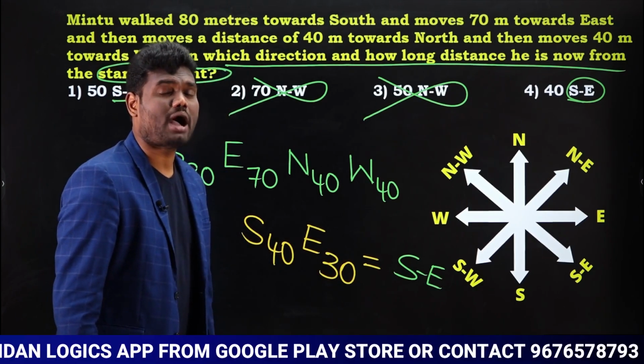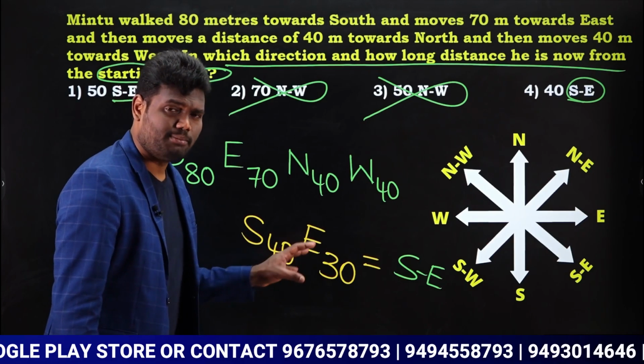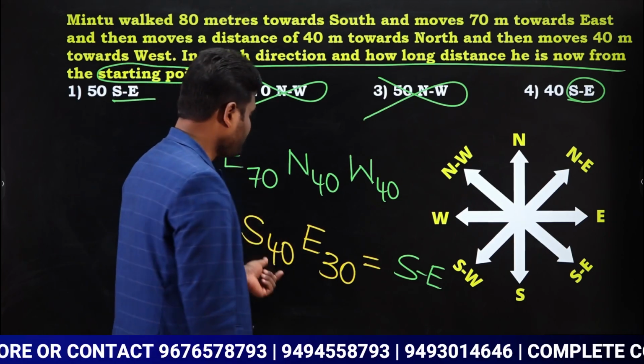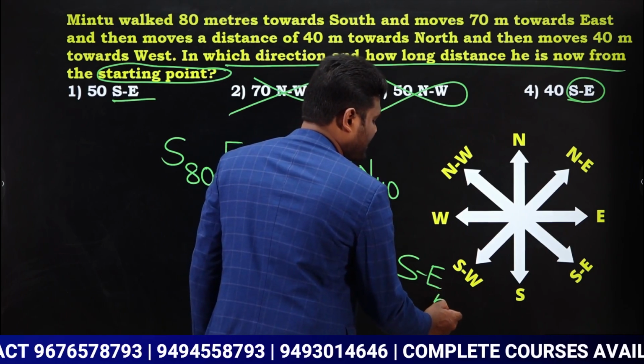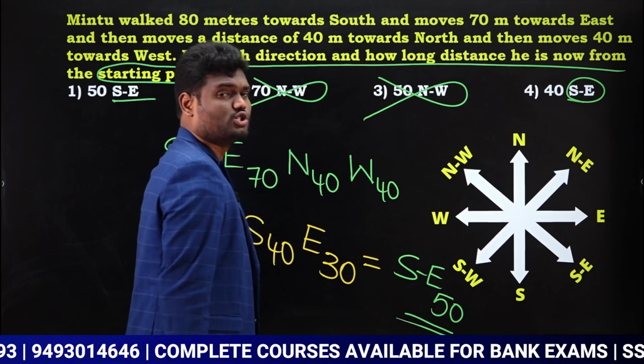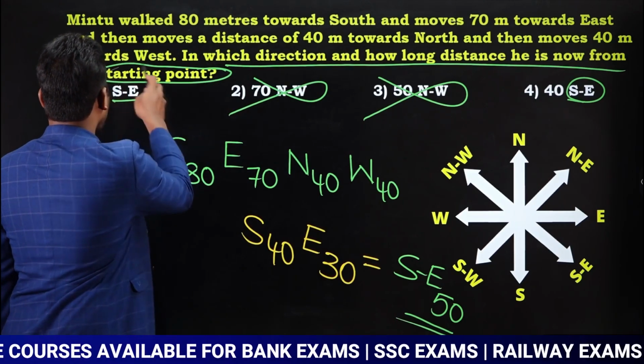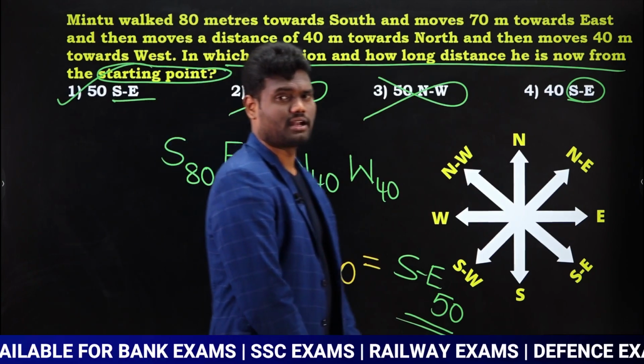For 40, 30 you have to apply Pythagoras theorem. Already we have told you, and the similar example already we have discussed also. For 40, 30, if you apply Pythagoras theorem, so distance is going to be 50 meters. Yes or no? So answer is going to be southeast 50. Option 1 is going to be our answer. Is it clear?